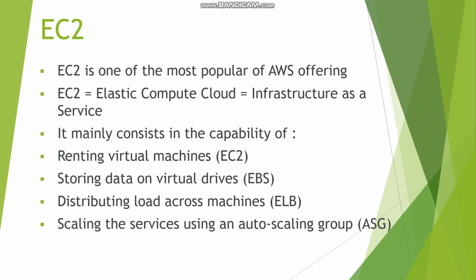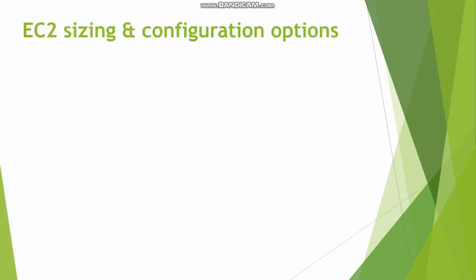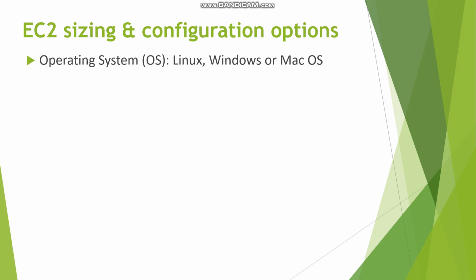on the load. And if you are buying a system or a computer in an offline mode, what we will see mostly is the RAM, the storage capacity, and the configurations it has. The same thing applies here also. Before creating the EC2 instance, we can choose the size and configuration options. What are the things we can choose? We can choose the operating system. In AWS, EC2 instances support three options: Linux, Windows, and Mac OS. We can choose any one of these.